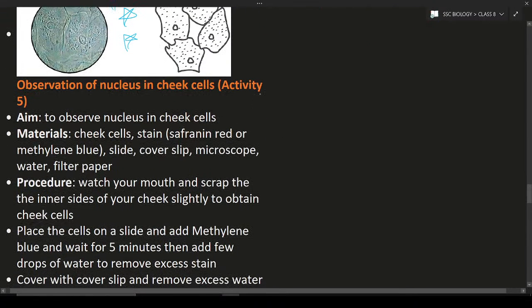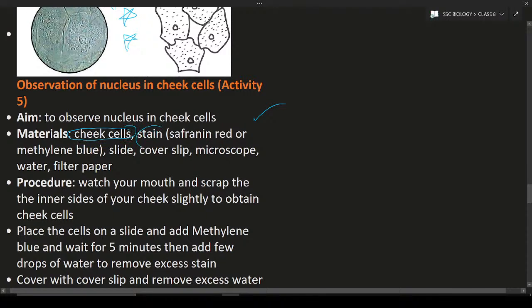So observation of the nucleus in the cheek cells is activity 5. In this activity you can see the aim. The aim is to observe the nucleus in cheek cells. Just now we have seen how to observe the nucleus, but now we are going to observe the nucleus in the cheek cells. So the materials are cheek cells, that you can take from the mouth.